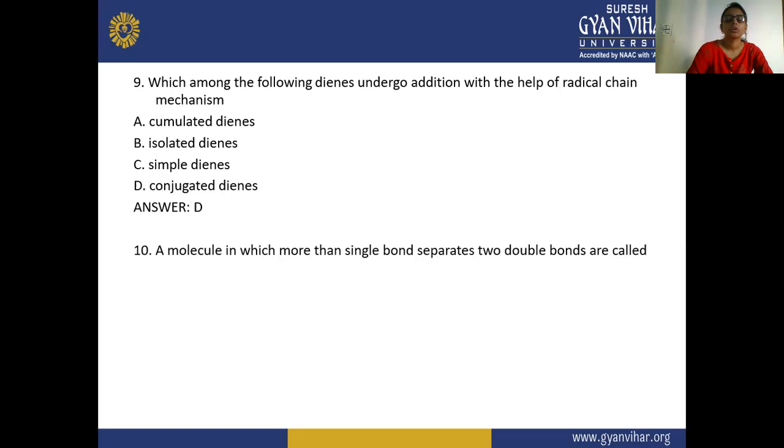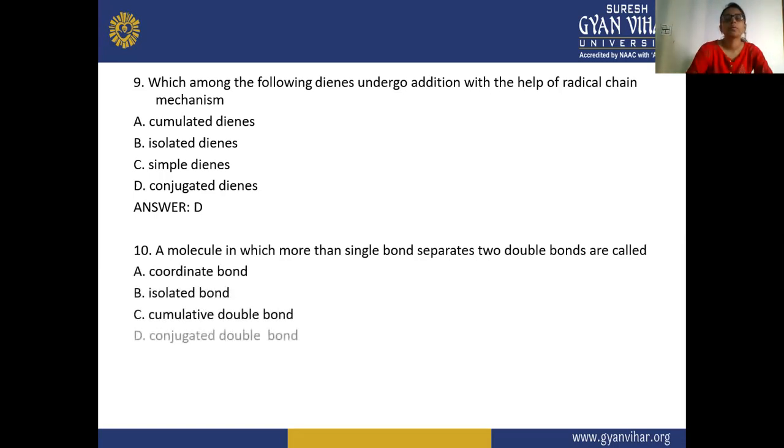Now the tenth: a molecule in which more than one single bond separates 2 double bonds. That is, the two double bonds are separated by two single bonds, or more than two single bonds. Options: coordinate bond, isolated bond, cumulative double bond, conjugated double bond. So the answer is D, isolated bond.